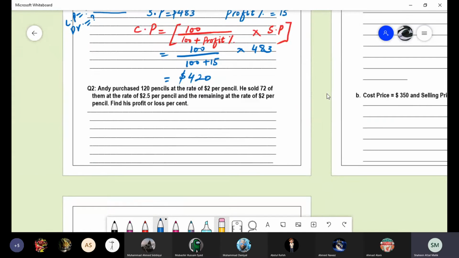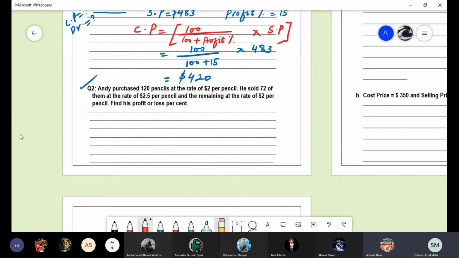Huzaifa has to solve question number 2. Yes, Huzaifa? Huzaifa, beta, your mic is working. Ahmad Alam? Yes, ma'am.